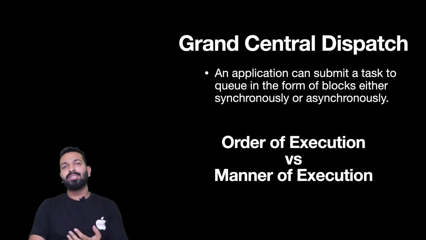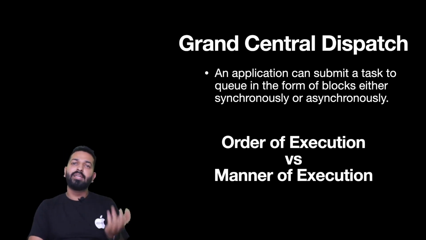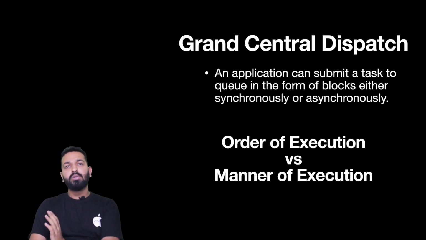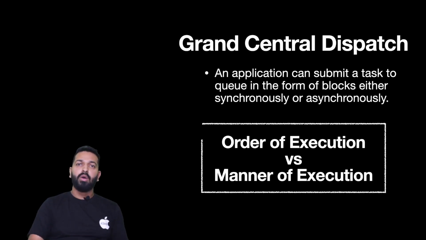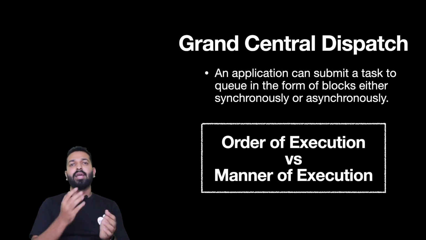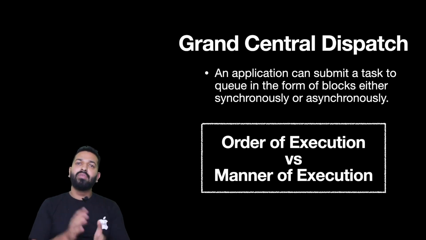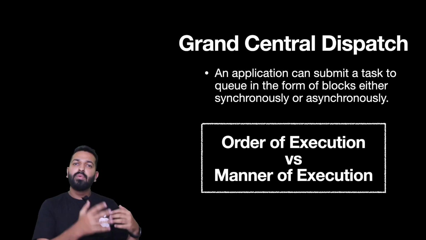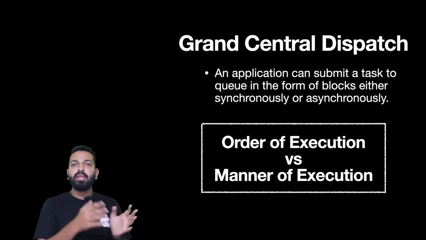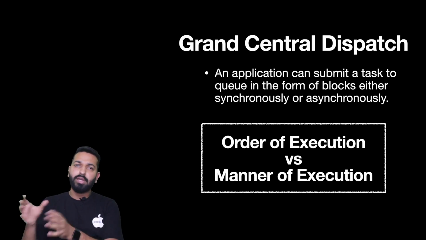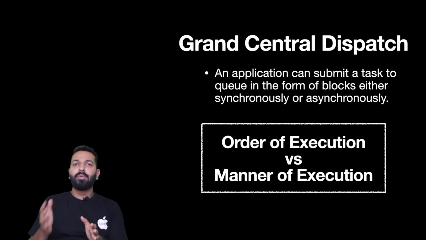For now, just understand that the difference is the order of execution versus the manner of execution. Order of execution decides whether tasks will be picked up serially or concurrently, while manner of execution means how the job will be executed: whether it will block your current execution that was already happening, or the current execution will keep going and this will be taken care of separately.